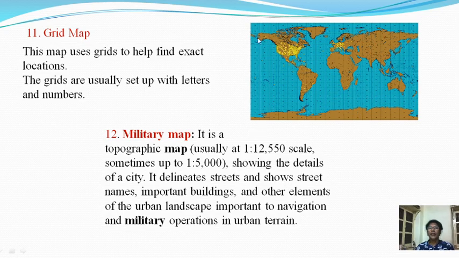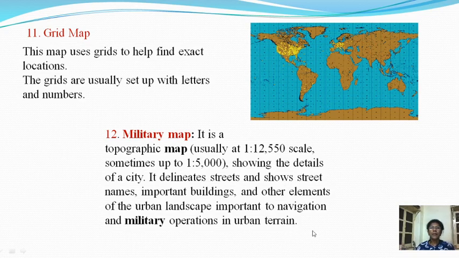And for the grid, for the vertical and horizontal lines, they are giving some numbers, and with the help of those numbers we are getting ideas about where any region, any place, any country is located. We are getting ideas about that from the grid. And the grid map is also very important in the study of geography.